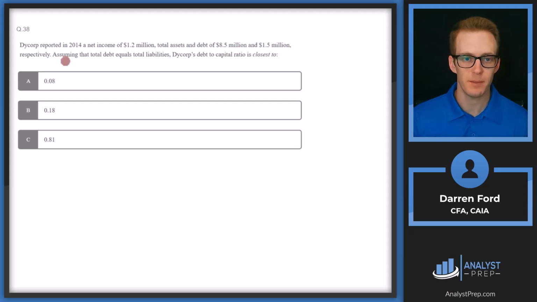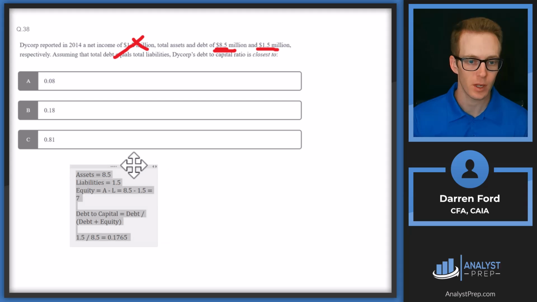$1.5 million, respectively. Assuming that total debt equals total liabilities, DiCorp's debt to capital ratio is closest to. So the key here, we're going to be looking at the debt and the assets. We are not going to be looking at net income. That was thrown in there to throw you off. It's not needed to calculate debt to capital.